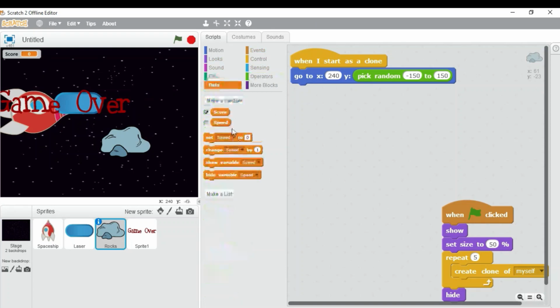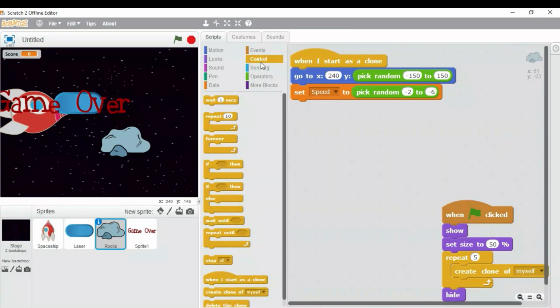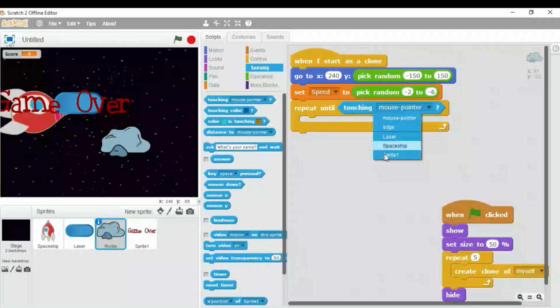Now we need to set the speed over here. So click on the data menu and bring this set speed block and again come over here on the operators block menu, pick up this random block and put it over here. Now we need to set the value of this minus 2 to minus 6. So this is done. Now we need to click on the control block menu and drag this repeat until. Click on the sensing block menu and drag this touching block over here and change the value to spaceship.